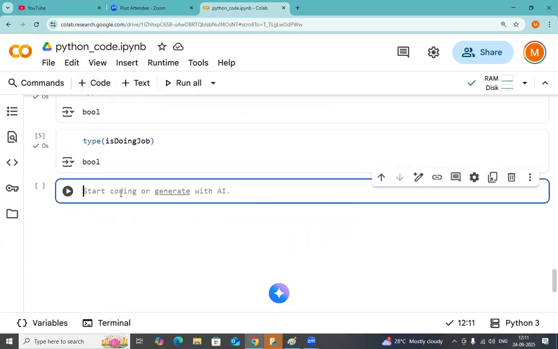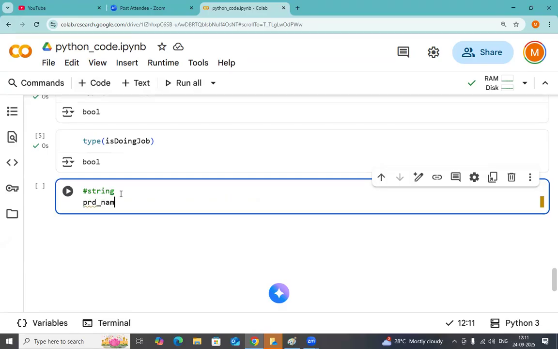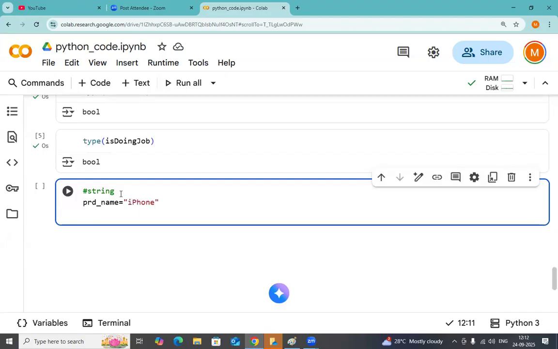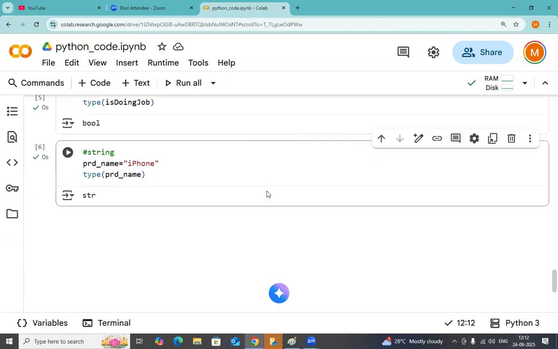Now let me go to the string kind of data. A string is a collection of characters. PRD name, something like iPhone. Let me give iPhone here. I want to check the type of the PRD name. About the string we will discuss later, as there are a lot of operations for strings. We will discuss in detail in later classes. But right now I am explaining the data types, which is why I am executing all the data types one by one here. Let me execute it.